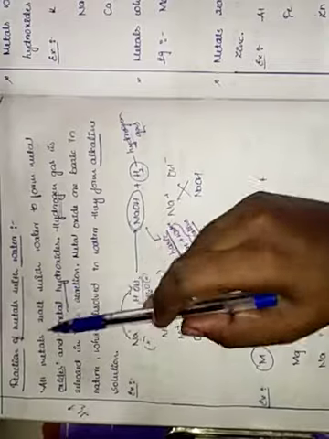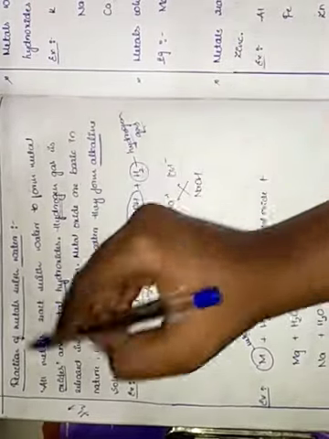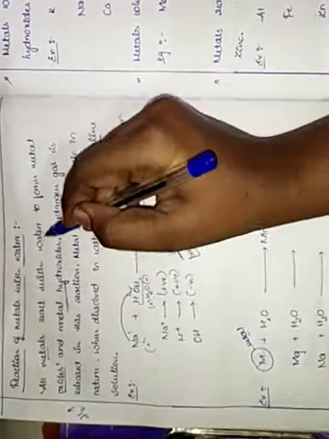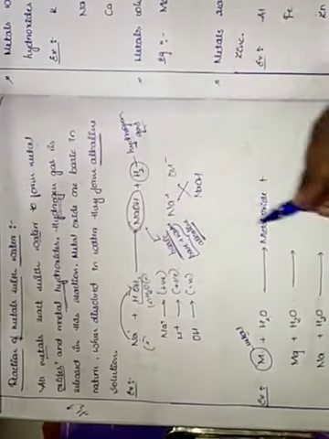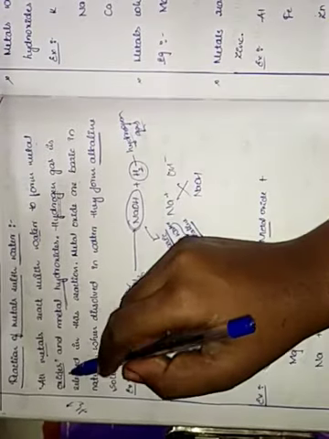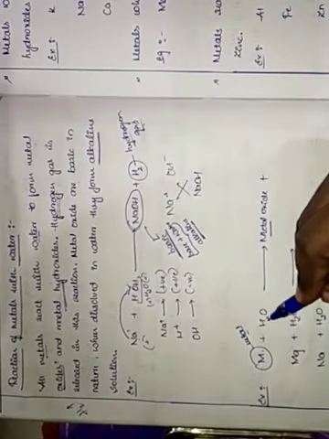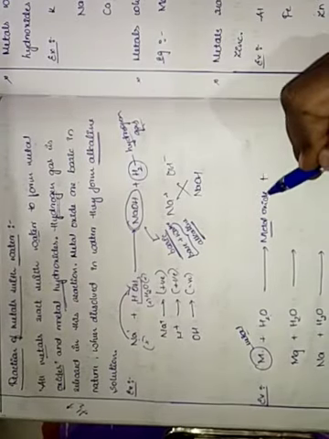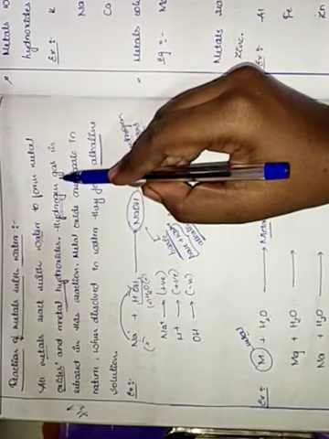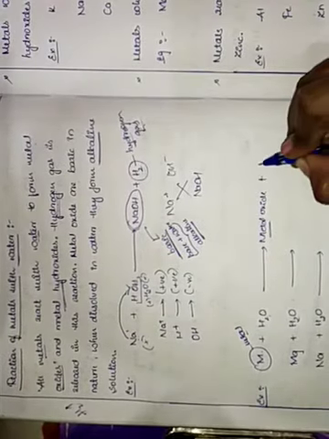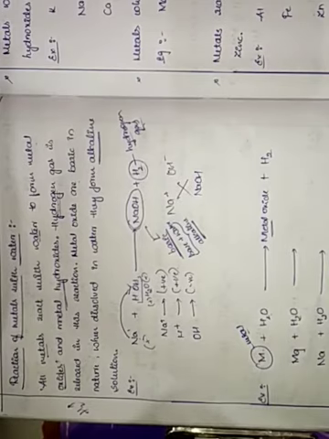As we already told, metal plus water forms metal oxide, or metal hydroxide also it may form. So here it is forming metal oxide, and it has to release some hydrogen gas, isn't it? So it is releasing H2.